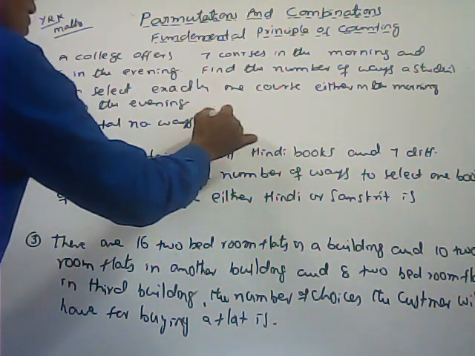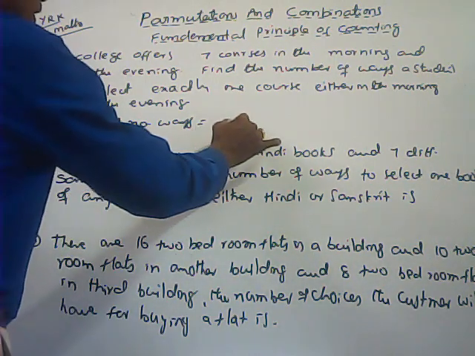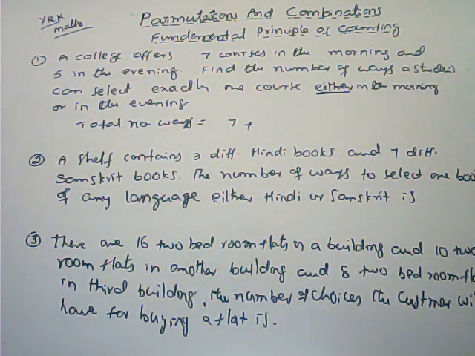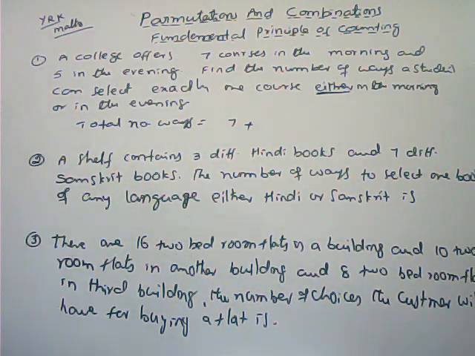So in the morning, 7 courses are there. How many ways to select one course? In the morning session 7 courses are there, so the total number of ways to select one course out of 7 is 7 ways. See, this part is completed. The second one does not depend upon the first one. So here we can use plus. Whenever either... or is there, we can use plus. So 7 ways we can select one course in the morning session.